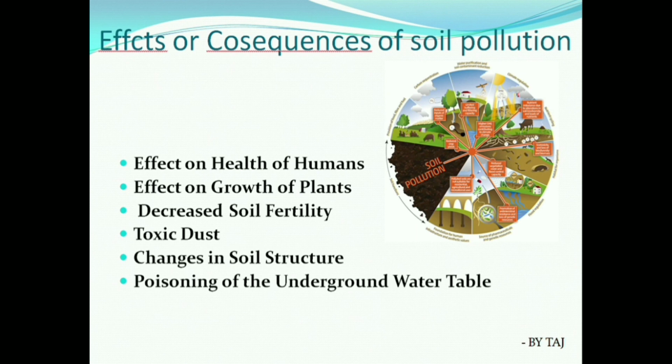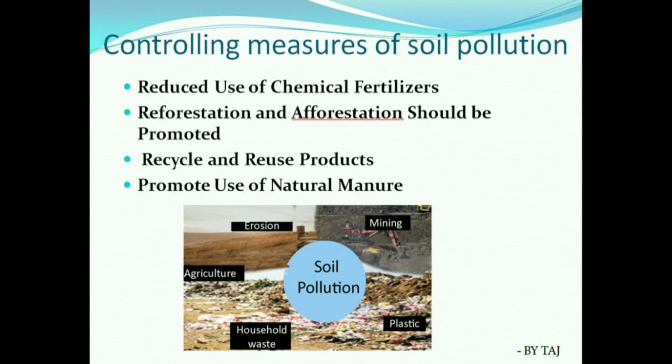So coming to the last concept in this chapter, that is controlling measures of soil pollution. Some of them I have mentioned here. That is reduced use of chemical fertilizers. As usual, I said as much as possible you should use manure. Natural composting, vermicomposting, that kind of fertilizers and manures we should use, but we should not use chemical fertilizers.